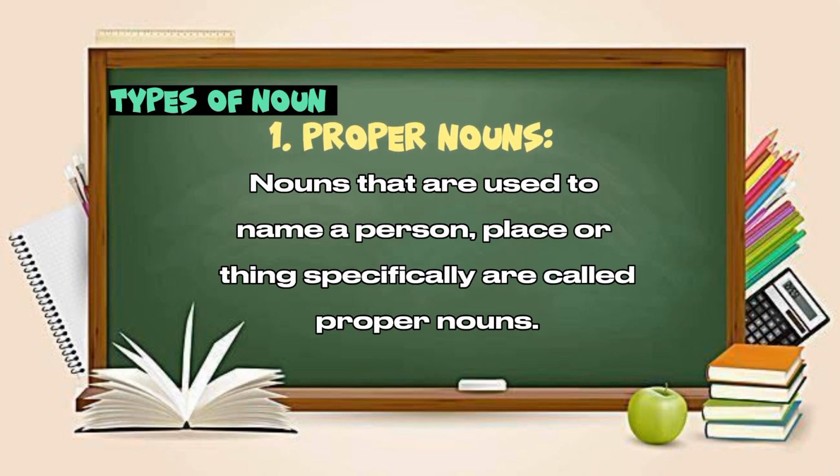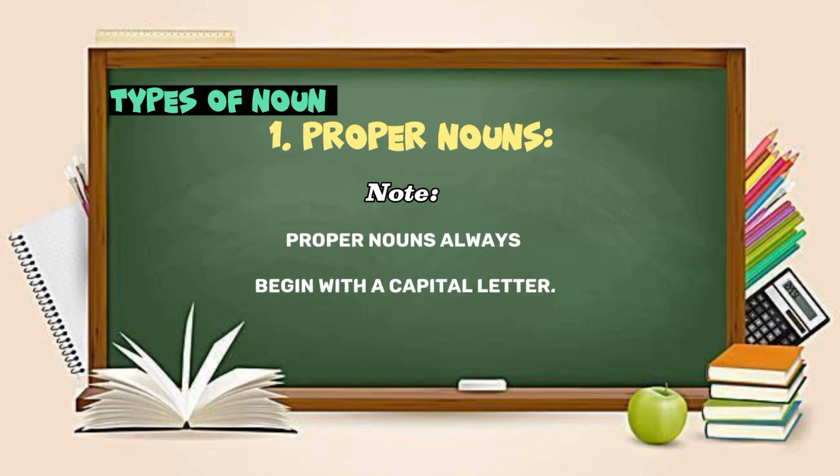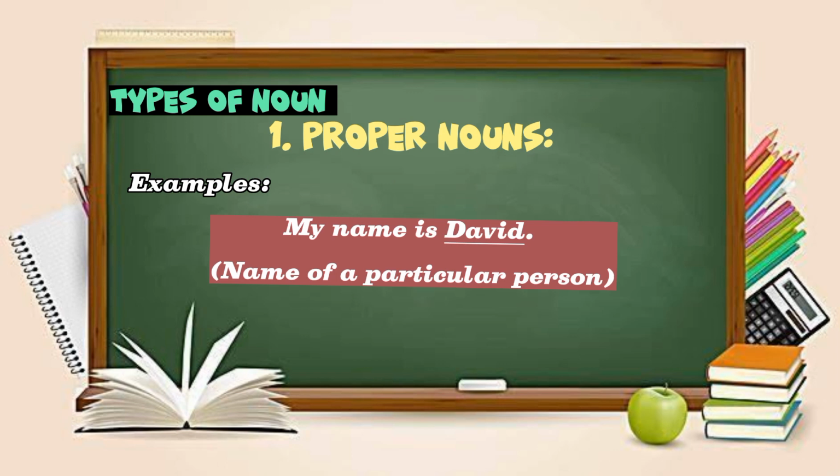Proper nouns are those nouns which are used to name a person, place, or thing specifically. Students, remember that maybe some of you make this mistake, that you write a proper noun with a small letter. But remember that proper nouns always start with a capital letter. For example, my name is David. You can see in this sentence, the name of a particular person is mentioned. So this is a proper noun, and you can also see this underlined word David, a name of a person, is started with a capital letter.